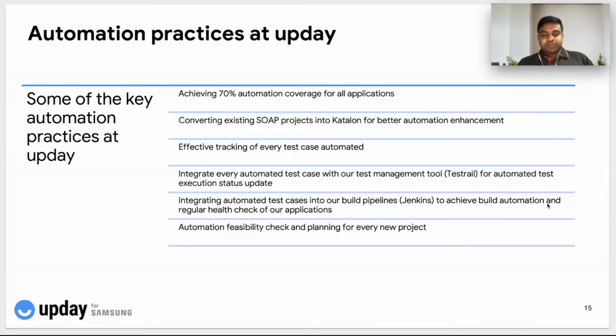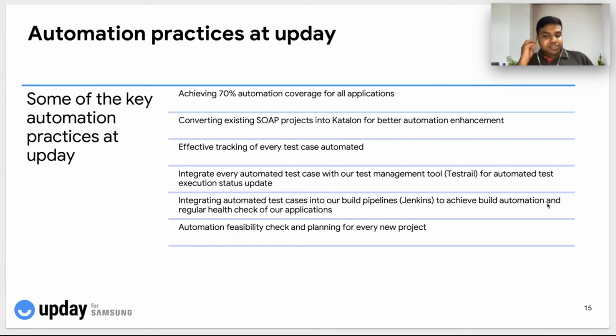For most of our primary projects at Upday, we have regular health checks of our applications done through Jenkins, with the tests running every 15 minutes or every 10 minutes. Whenever we have a new feature or an existing enhancement in place, the test cases are updated and we have continuous testing in place to monitor the health of the application 24/7.